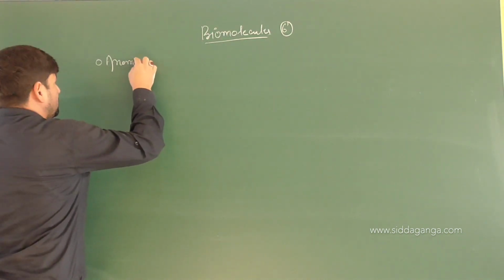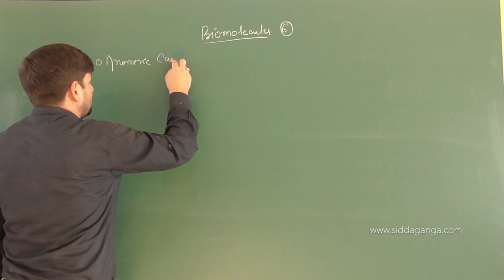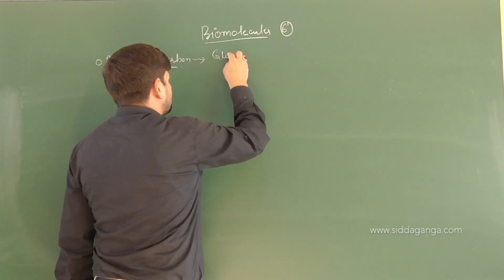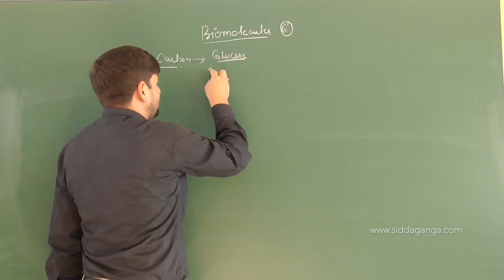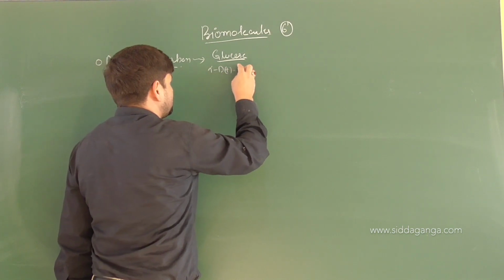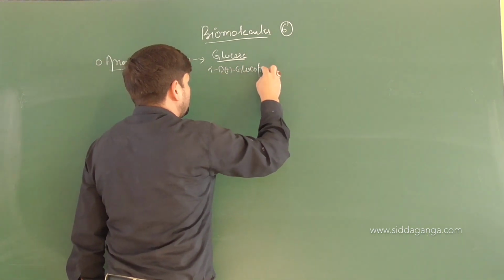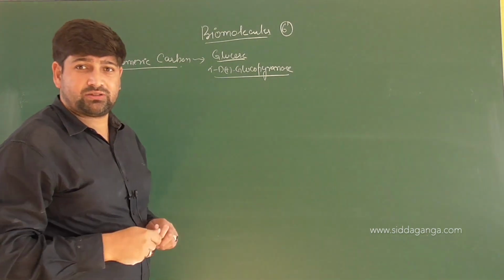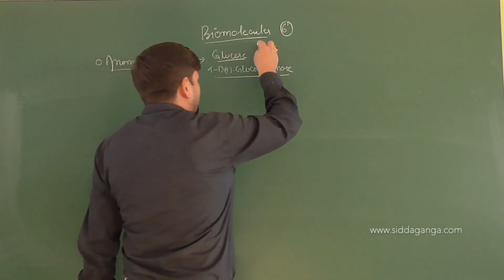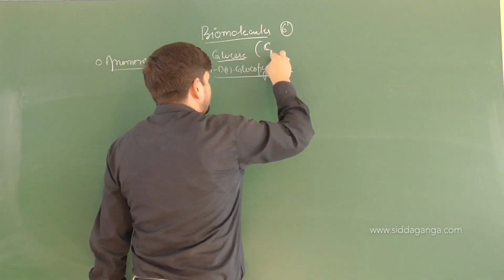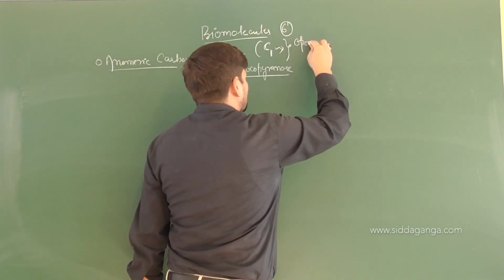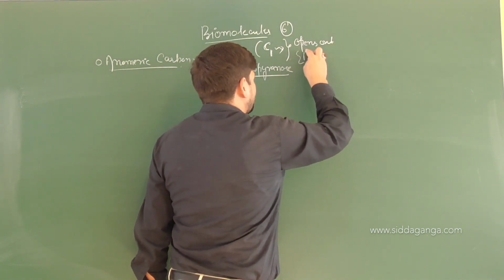We talked about anomeric carbon. Now we know that in glucose, which is actually alpha D plus glucopyranose, carbon 1 is the anomeric carbon. If it opens out, we have reduction properties.